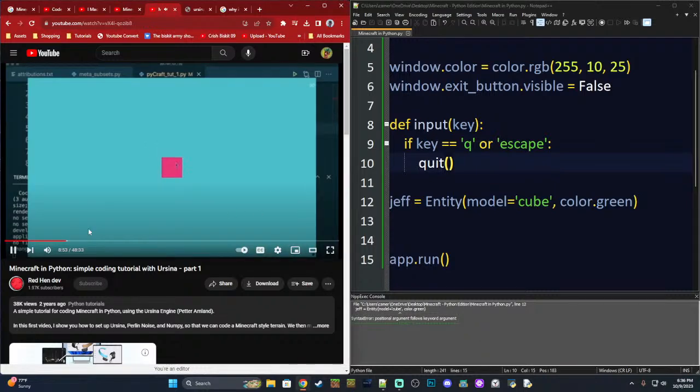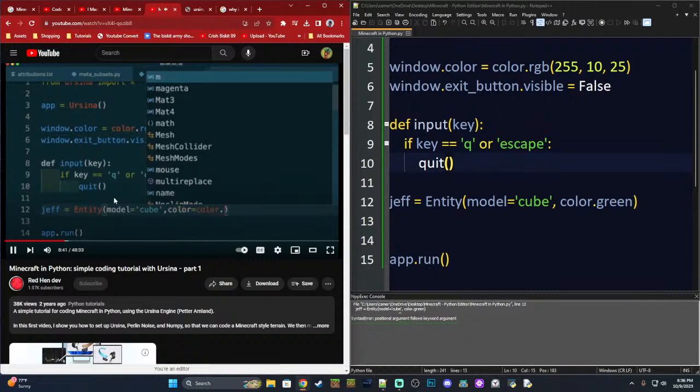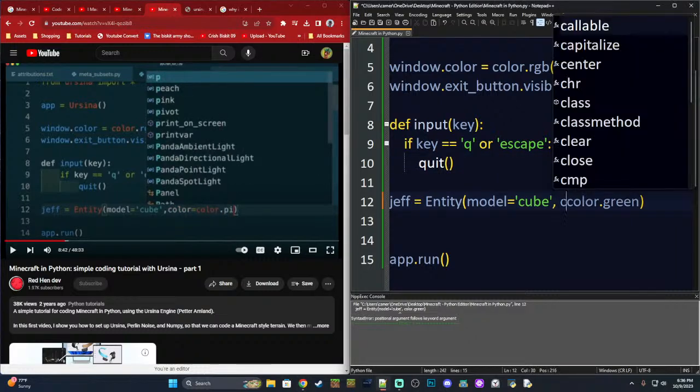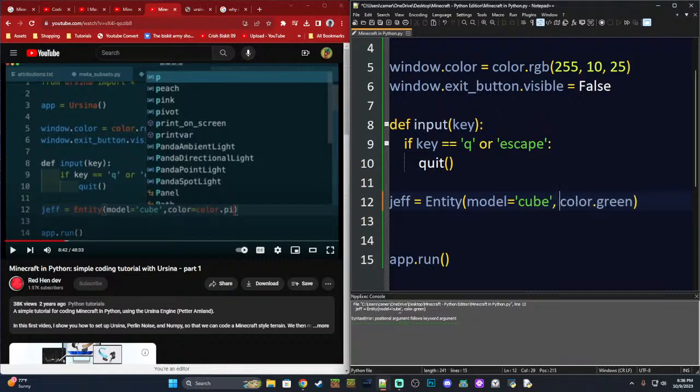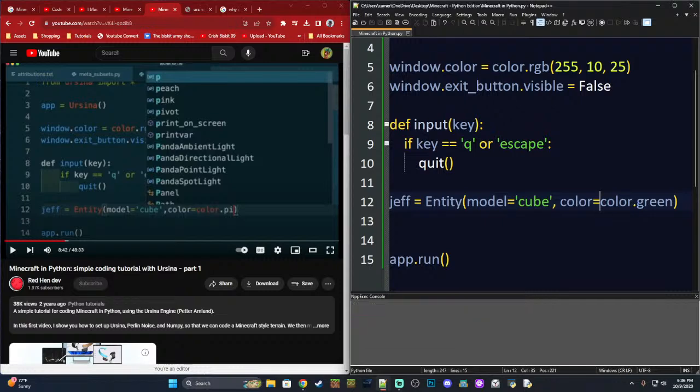Okay, and we've got a pink cube. So essentially what we're doing wrong is, colour dot. Okay, so we didn't say that it was a colour. We didn't define that it was a colour. So colour equals colour dot pink. So now it should work.